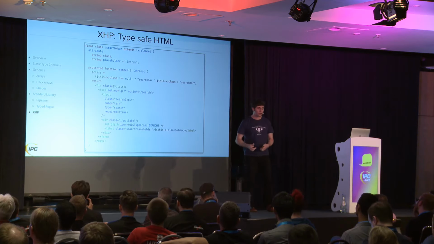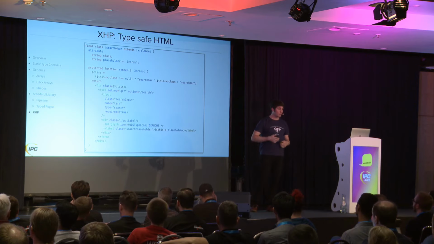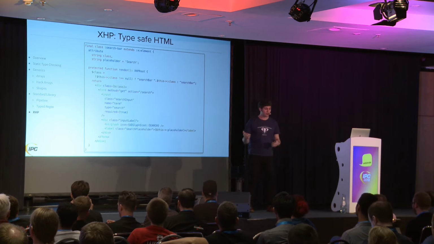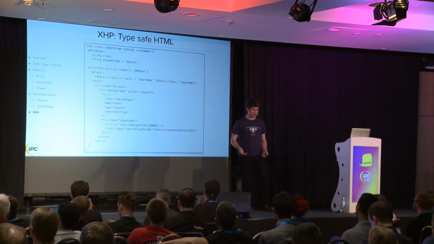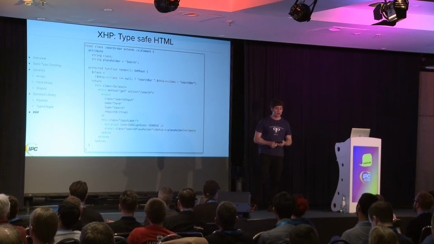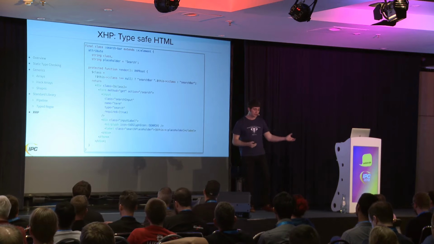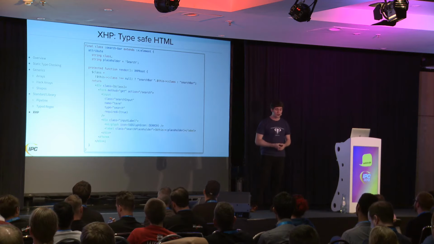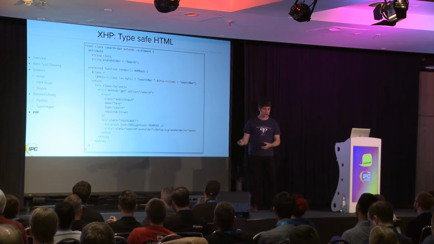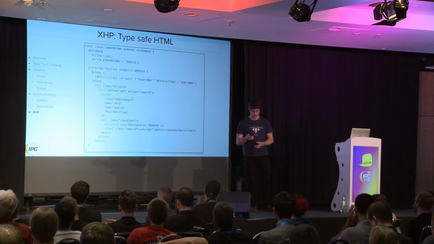So it knows for all the built-in HTML5 elements if they exist and what the names are of all the attributes they accept and what the types are of those attributes. So we get validation on that. We get automatic XSS escaping, and we also get all those features for custom classes that we write. So we're able to compose built-in HTML elements with our own classes. And this was powerful enough that we have all of Slack's server-side rendered HTML using this now.